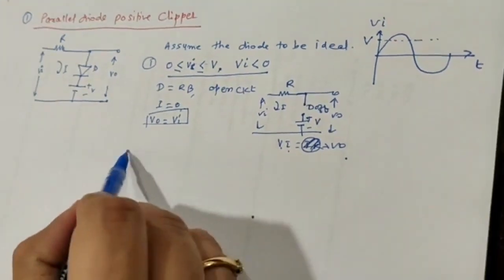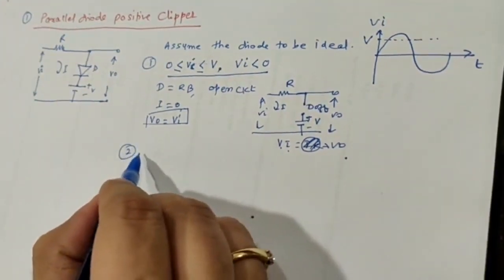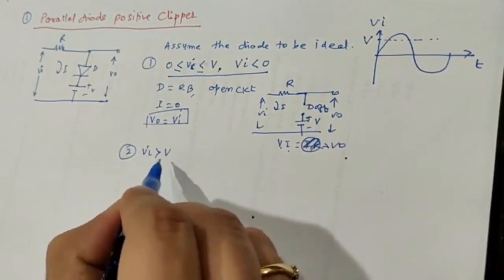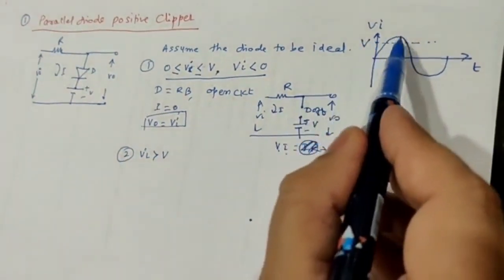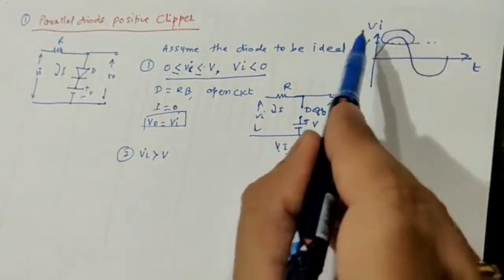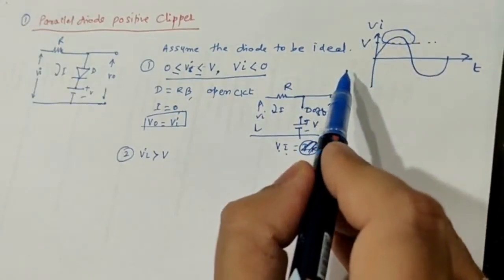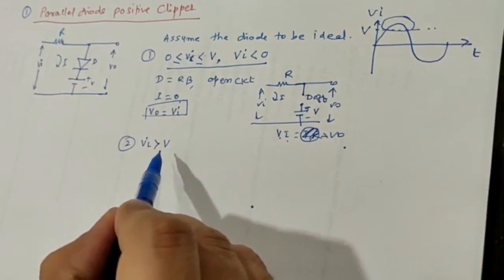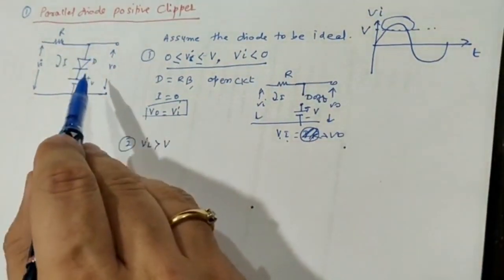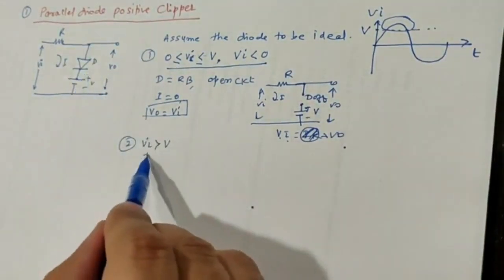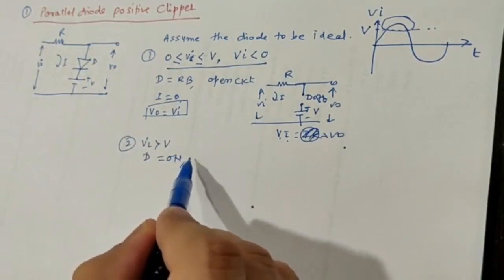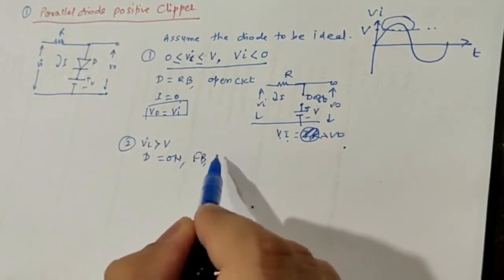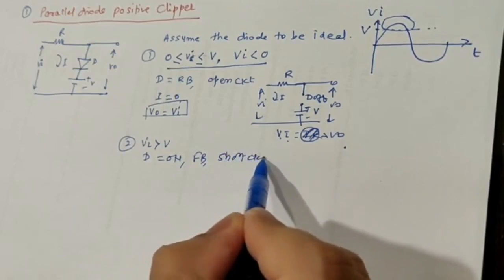Now just see the second condition. In the second condition, I am considering that the input is greater than the voltage V, meaning this voltage only, where the input voltage goes higher than the battery voltage V. Now in this case, what will happen? The anode of the diode is at higher potential with respect to the cathode, and therefore this diode will be on, or I can say the diode will be in forward bias, and now it can be replaced by a short circuit.